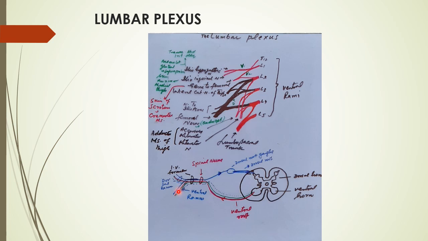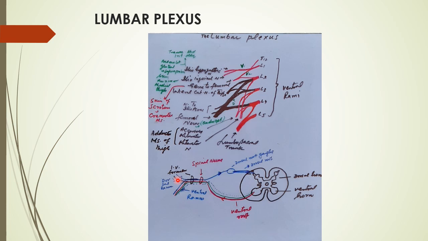The dorsal ramus supplies the muscles on the back of the vertebral column. There are long muscles like latissimus dorsi, erector spinae, and others, the multifidus. So it supplies the muscles, and sensory fibers supply the skin over these muscles, which is covering the muscles of the vertebral column.